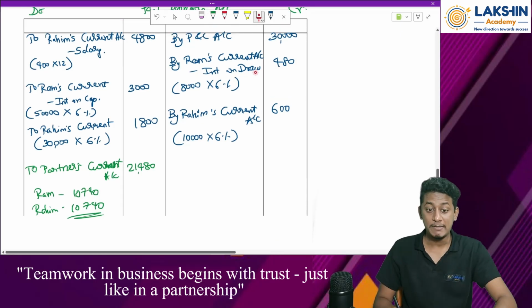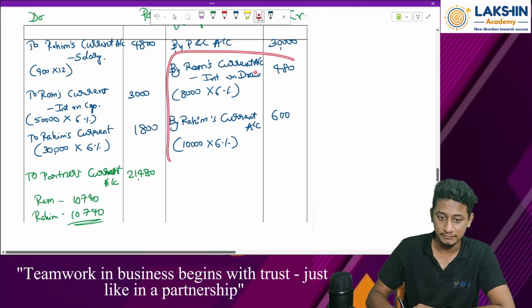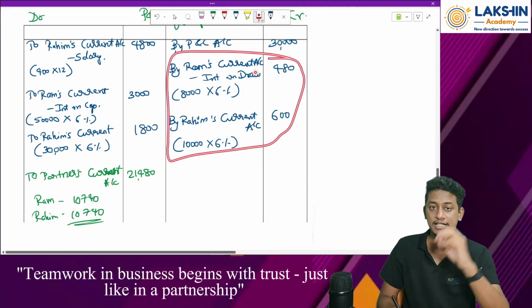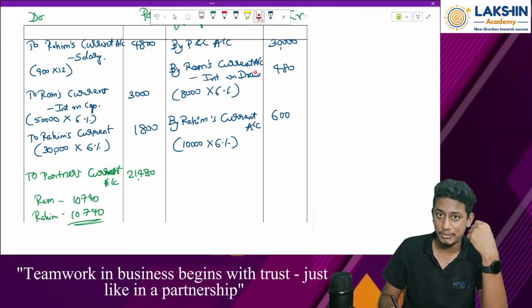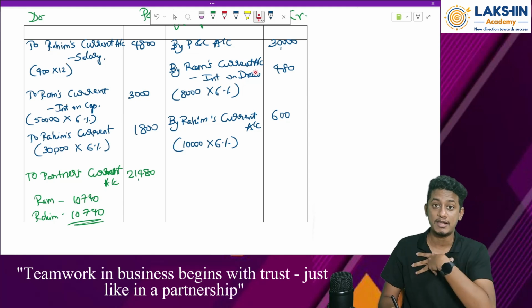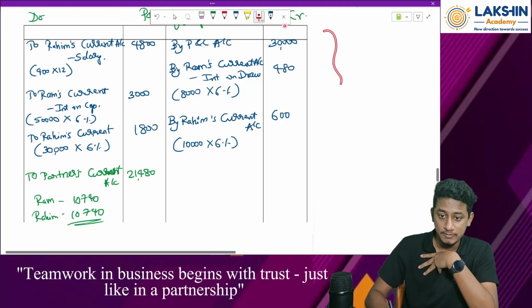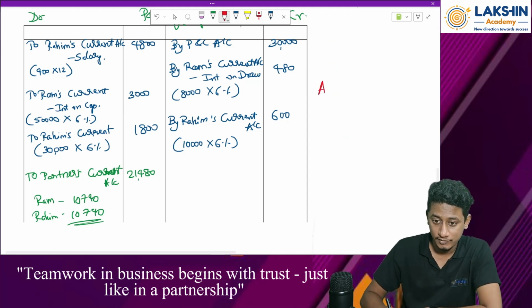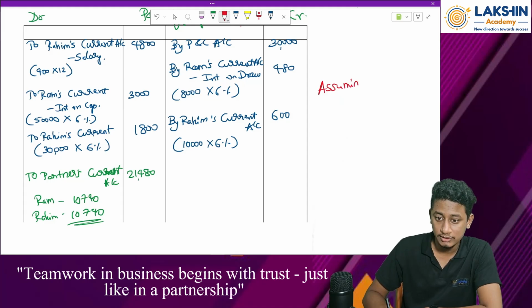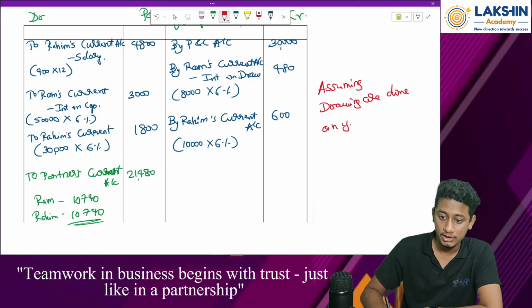Okay. There might be a small change in this part. In interest on drawings, there can be a different adjustment also. See, this is the adjustment when I am assuming that drawings are done on year beginning.